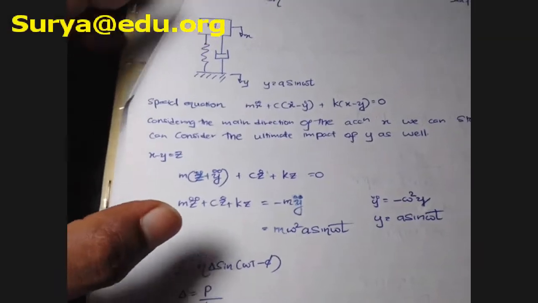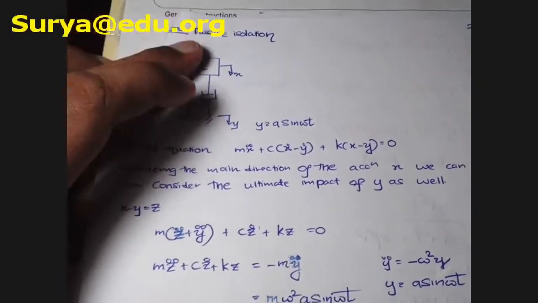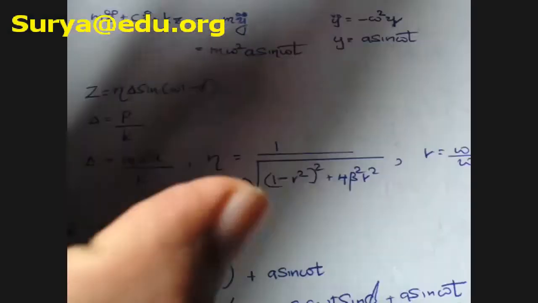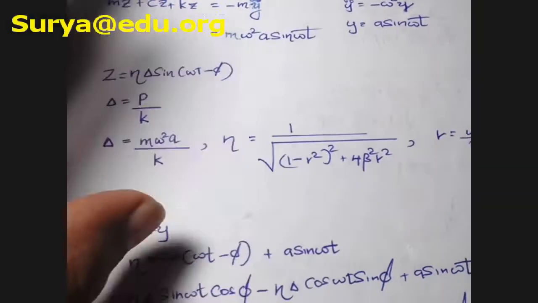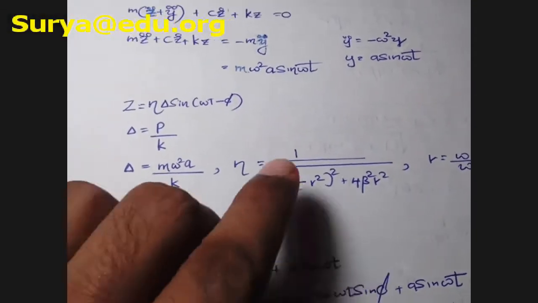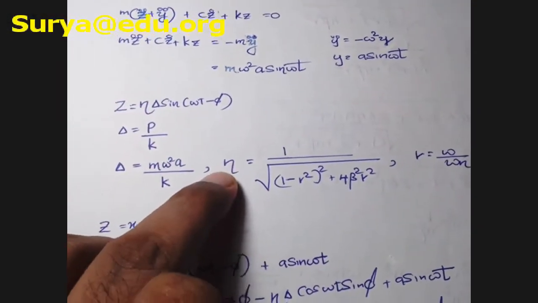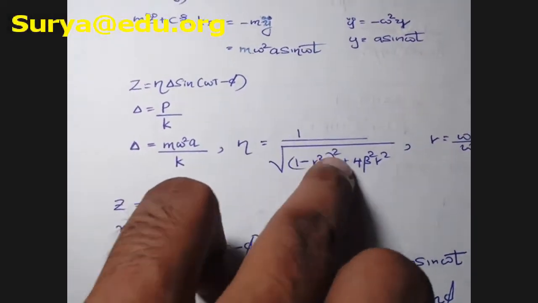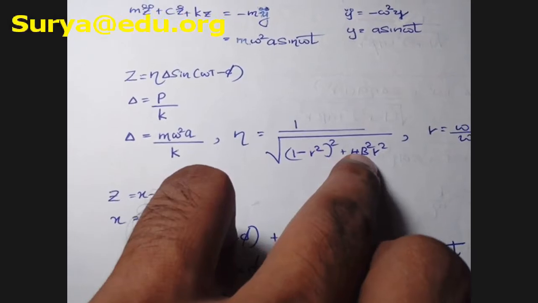And what is the next thing? The same set of equations you can obtain for the passive isolation also. You know what is needed, okay? In this problem I'm not going to explain everything, otherwise the video will become very long. So you know this eta, right? This eta equals 1 divided by the square root of 1 minus r squared squared plus 4 beta squared r squared.